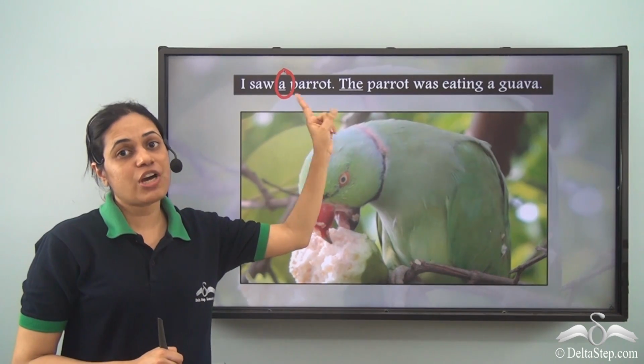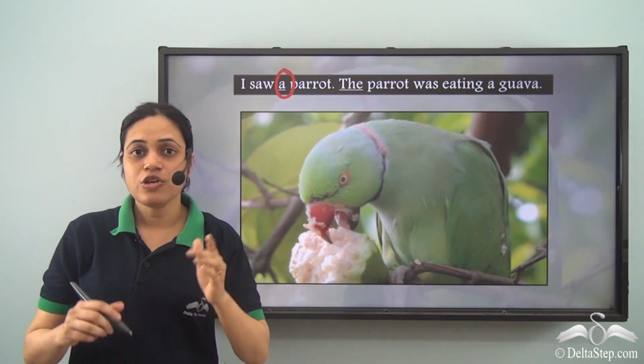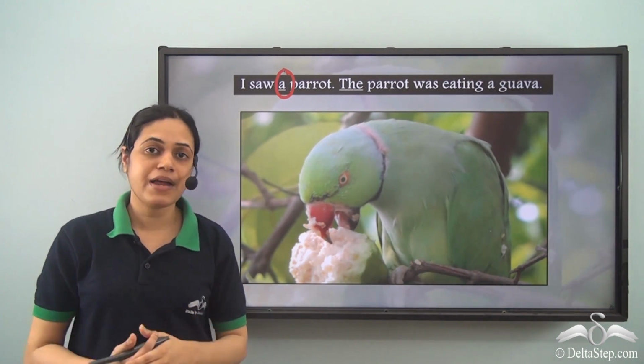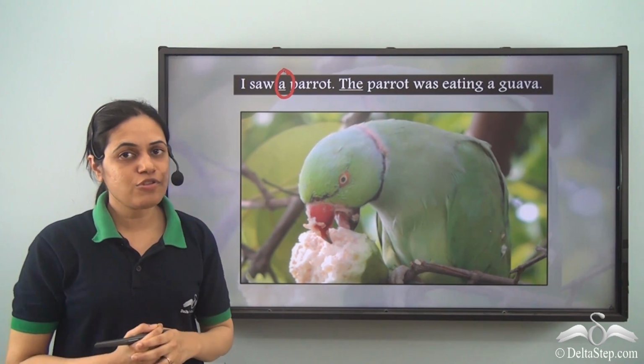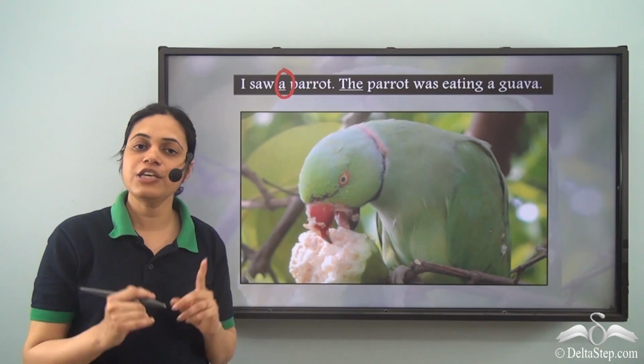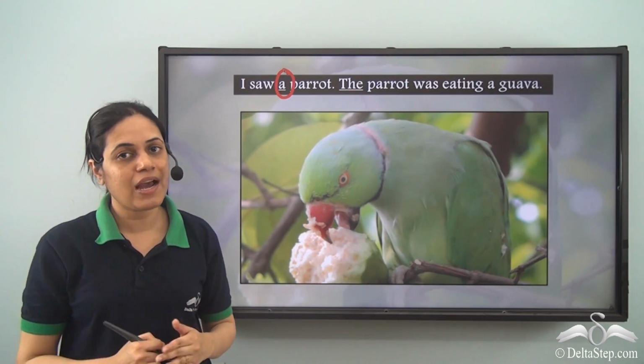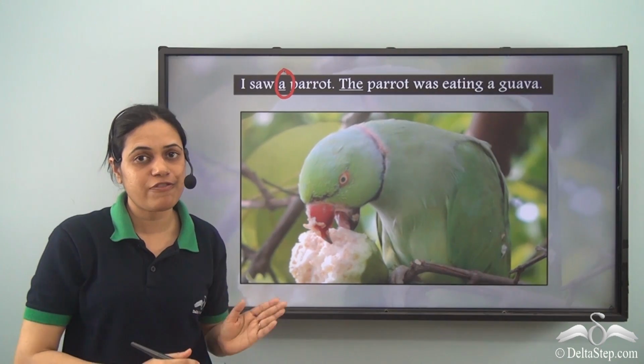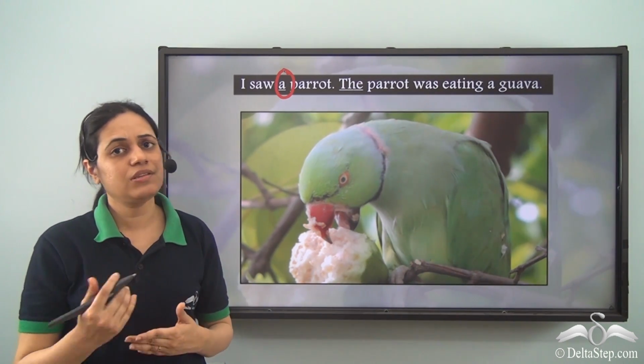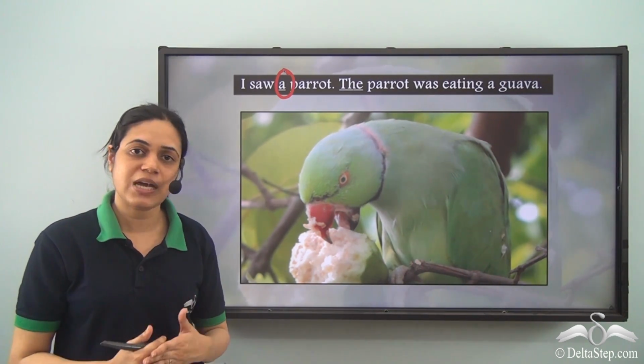The parrot which I saw was eating a guava. So I am referring to the same parrot. So when I refer to something for the second time, I use the to indicate that it is the same thing I am talking about, or that specific or particular person, thing, animal or object I am talking about.